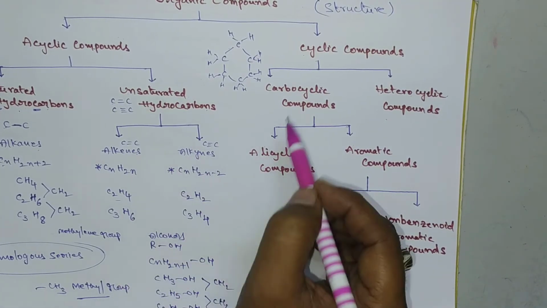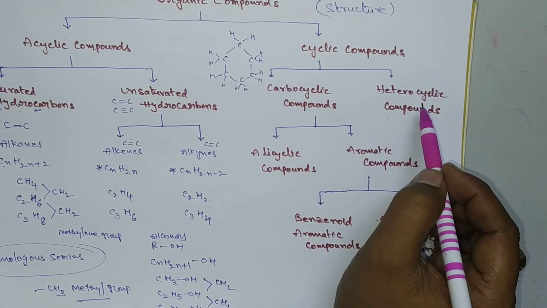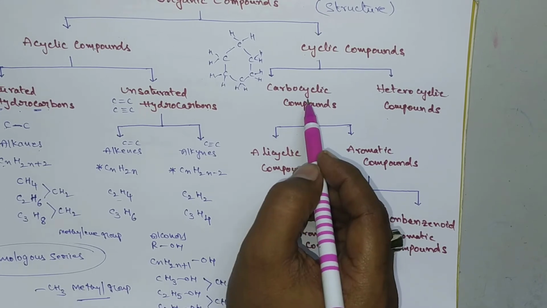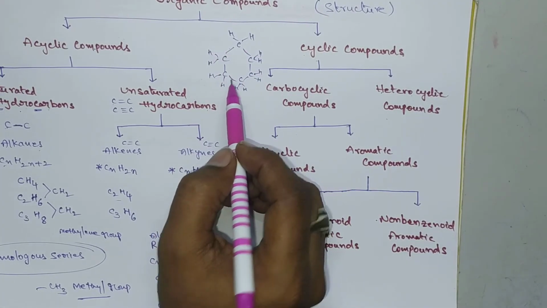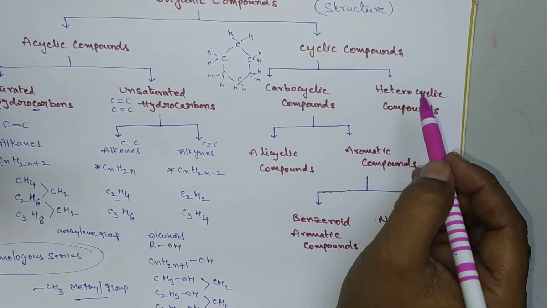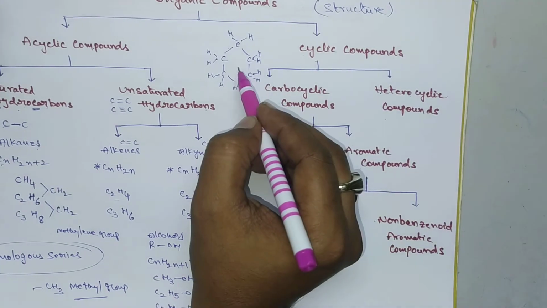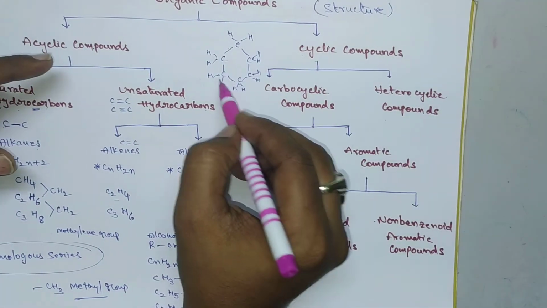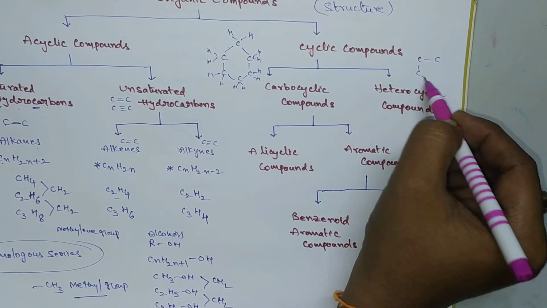Okay. These are carbocyclic compounds, and the other one is heterocyclic compounds. Carbocyclic compounds means the compounds in which all the elements in the ring are carbon atoms. And heterocyclic compounds means one of the members of the cyclic ring is a heteroatom, that is other than carbon. Suppose you take like this carbon, carbon and nitrogen is there.